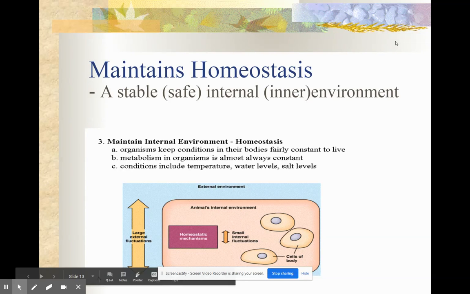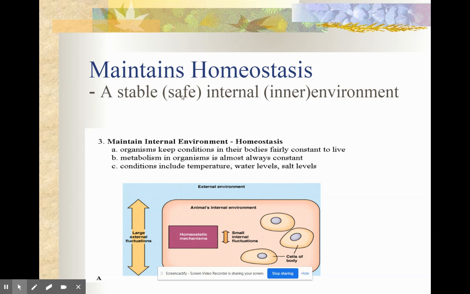Picking up where we left off, an organism must be able to maintain homeostasis. Okay, so this word says homeostasis: a stable, safe internal or inner environment. For example, homeostasis means that you are staying normal. So what happens if you exercise? You start to sweat. Your body gets really hot. If your body overheats, then it can get hurt.